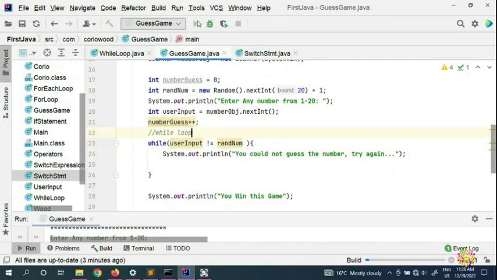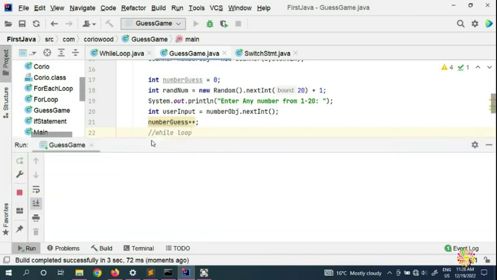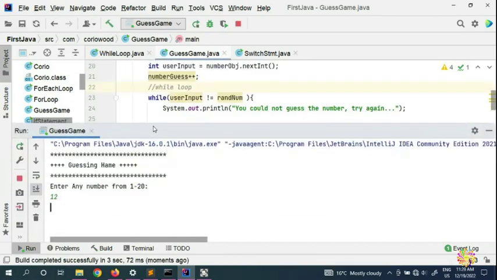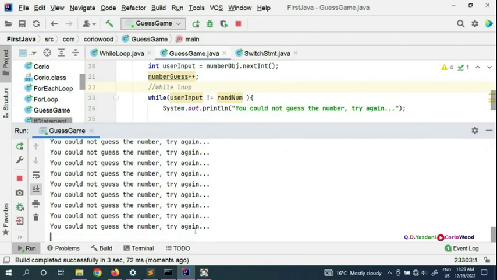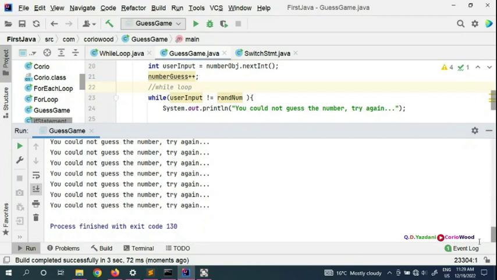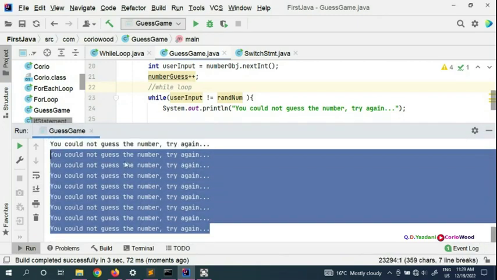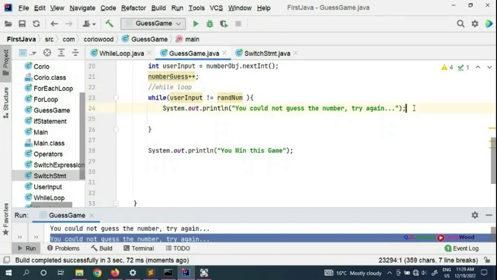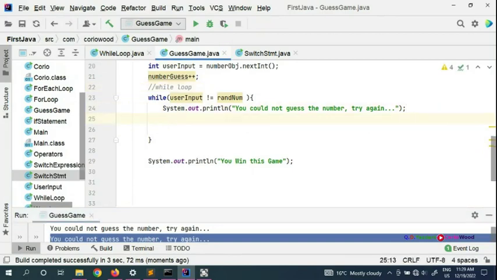Okay, so we're going to run again. For example we put 12, and look in here, that's what I was talking about before: because we didn't put any safeguard in place, our loop is going forever. So you need to quickly stop this one. If you don't put any safeguard in place, your loop is going to go forever. This is very dangerous for you.